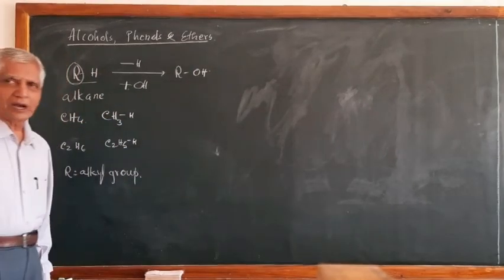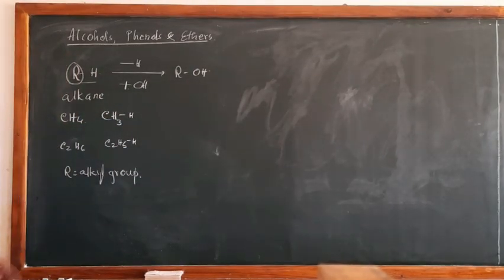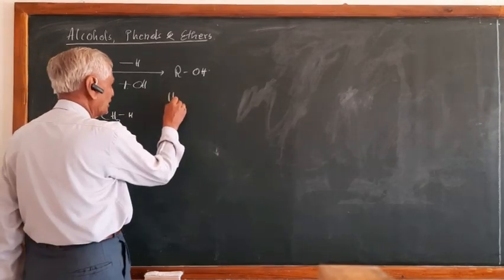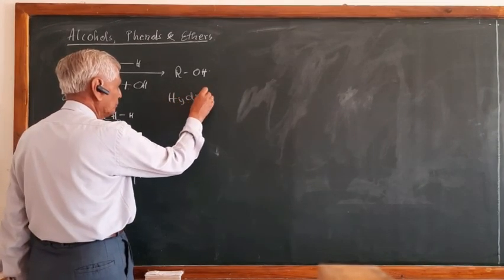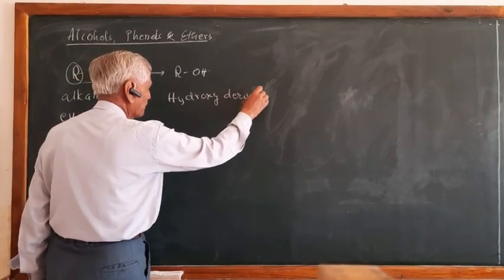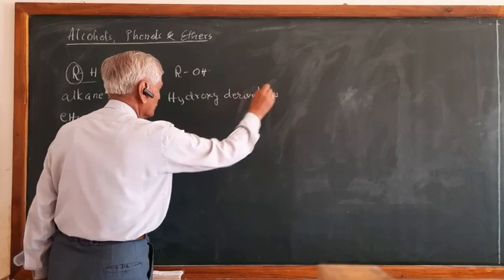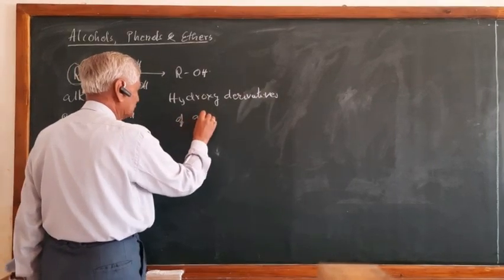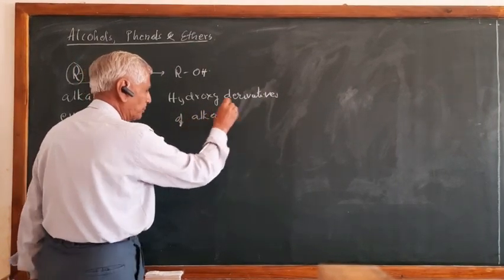This is a hydroxy derivative of alkane. So, alcohols can be called hydroxy derivatives of alkane. Okay? Any problem?